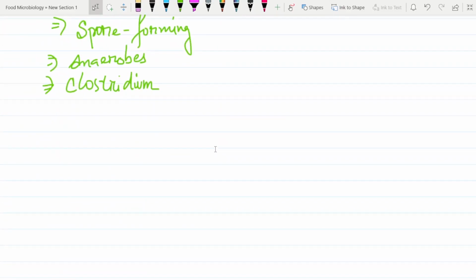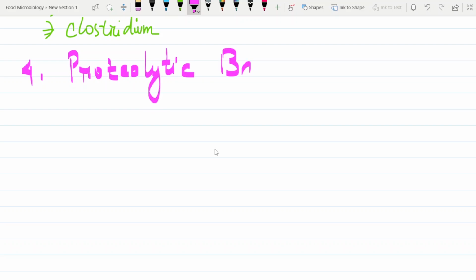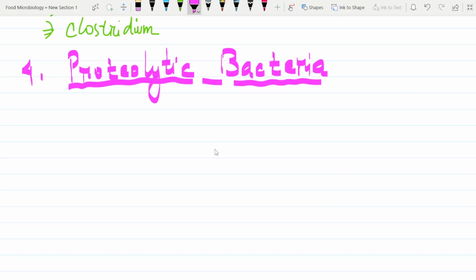Last but not the least, we have one more, that is proteolytic bacteria. We will be learning about these bacteria right now.